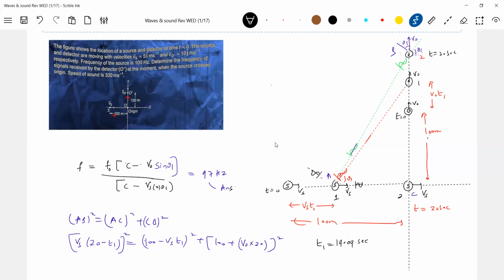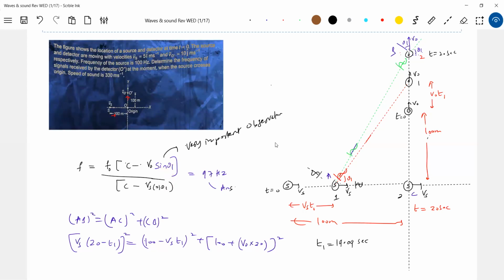So please, this is a very important observation. I think here is what we have missed. I thought I wrote it, but later on I checked it. I didn't write this theta one. Now if the source and detector are along the same line, I think these angles will not play any role. But when the source and detector are not moving along the same line, then it matters.